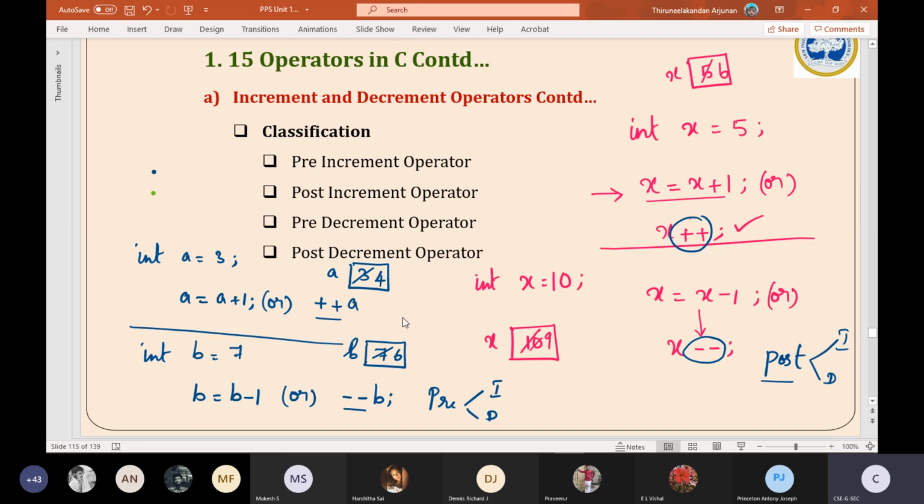If you are using minus minus, irrespective of prefix or suffix, it will always get decremented by 1. That is the concept. Fine. So due to this reason, we will say that increment and decrement fall under 4 categories like this. But there are some slight variations among all these.